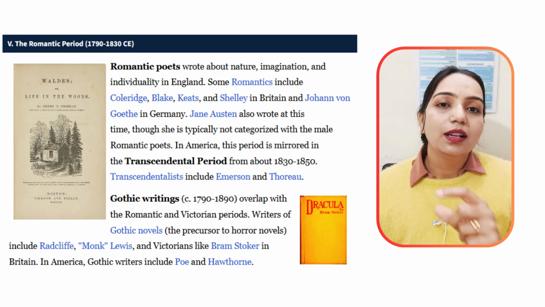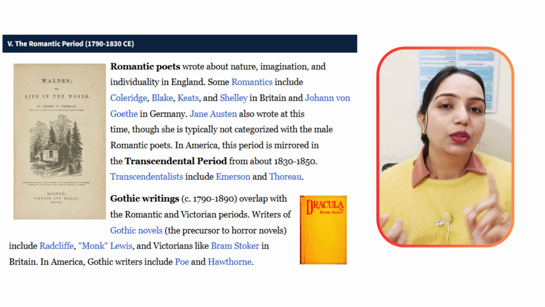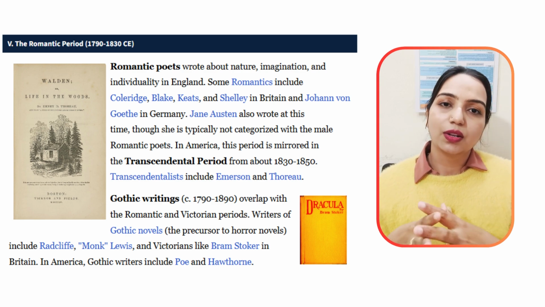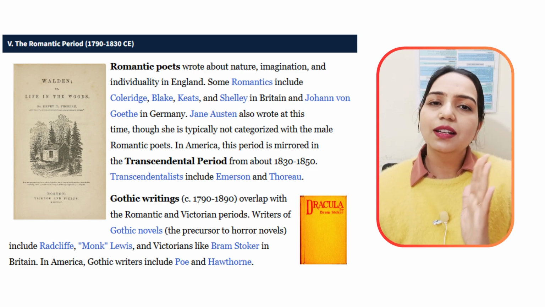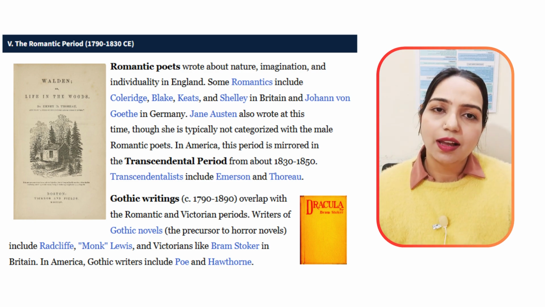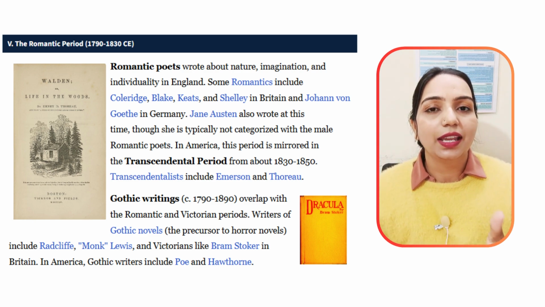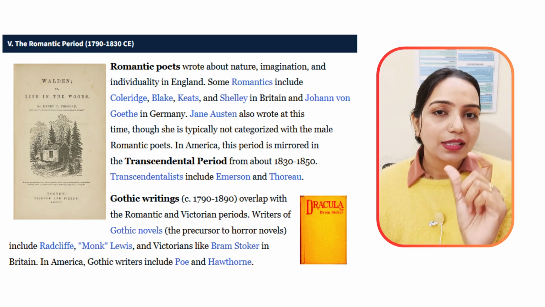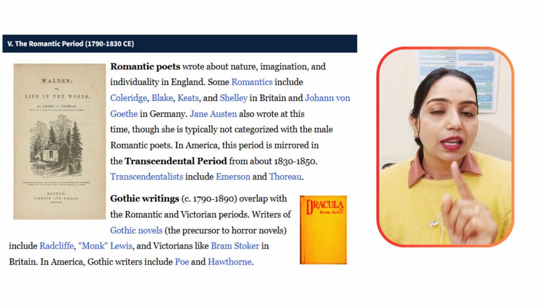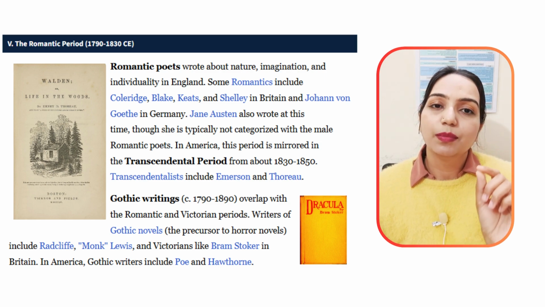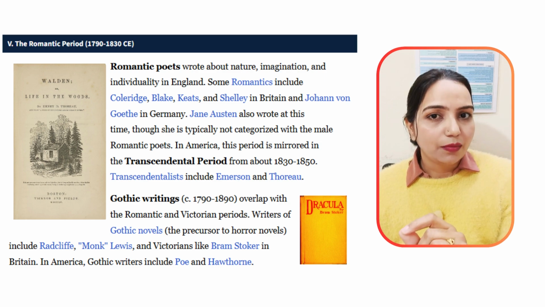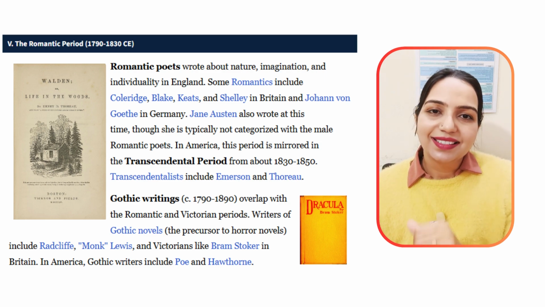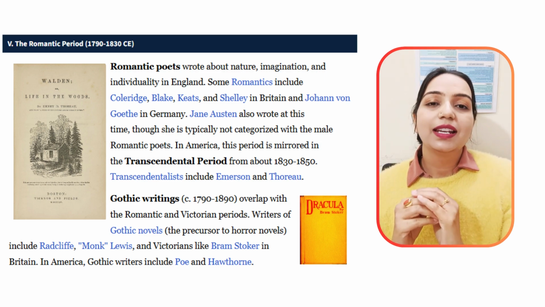Now, by the end of the Enlightenment period, we started seeing a transition into the Romantic Age, and we can call them the early Romantic writers. In this, we have Thomas Gray and William Blake, who set the early tone for the Romantic poets. So we can say that the Romantic Age started from 1798 and goes up till 1837. Why am I mentioning the year 1798? Because this is the year in which Lyrical Ballads got published, and William Wordsworth and S.T. Coleridge wrote their most famous poems in it. That's why it was an instant hit.